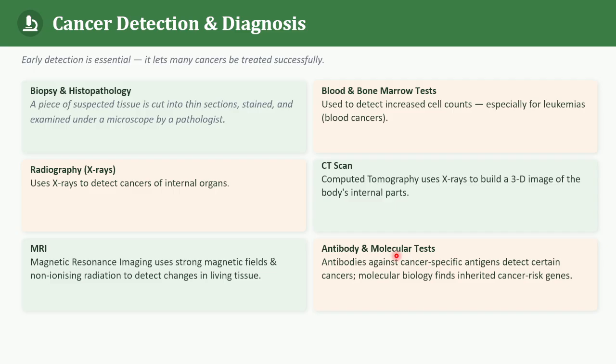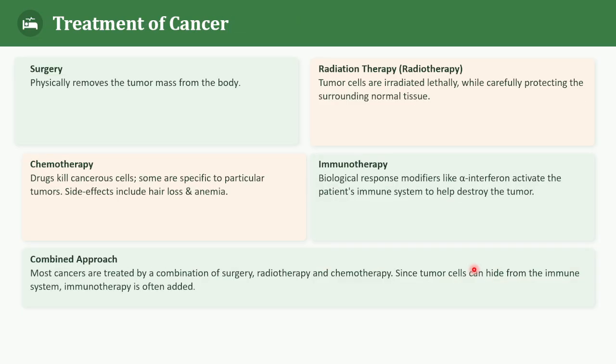Next we are going to see antibody and molecular tests. Some cancer cells have cancer specific antigens. So antibodies against these antigens can help to detect certain cancers. Molecular biology techniques can also identify the genes which are associated with inherited susceptibility to certain cancers. And why is this useful, children? Because identifying such genes may help in prevention.